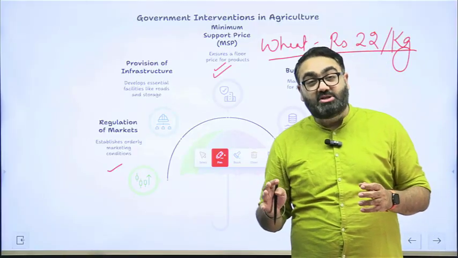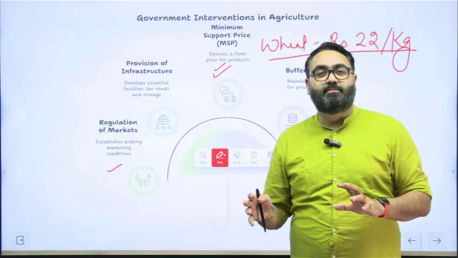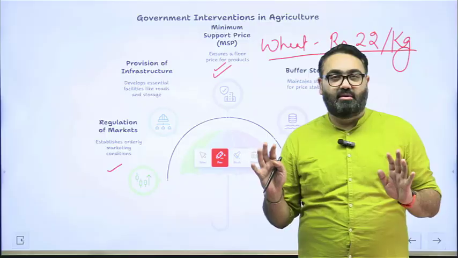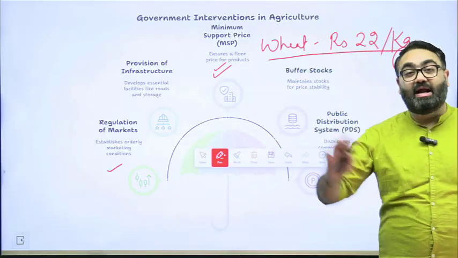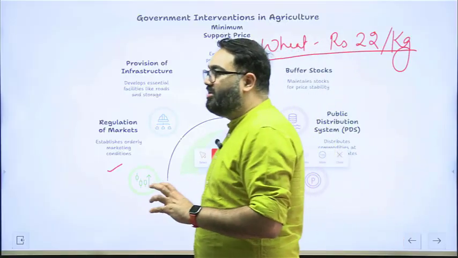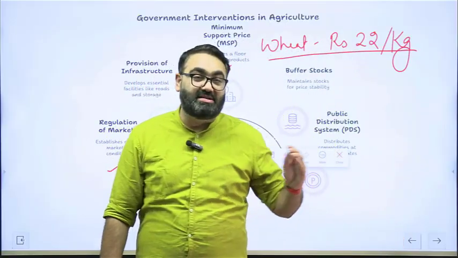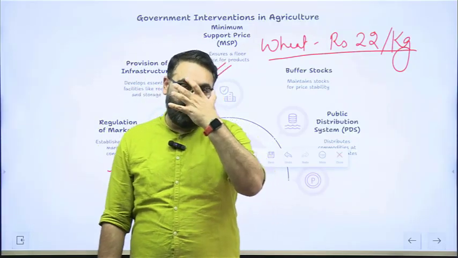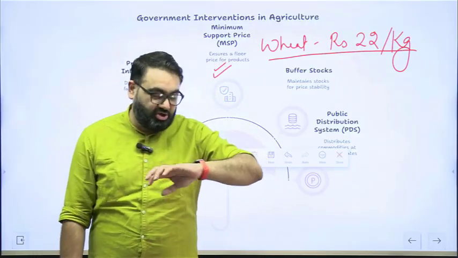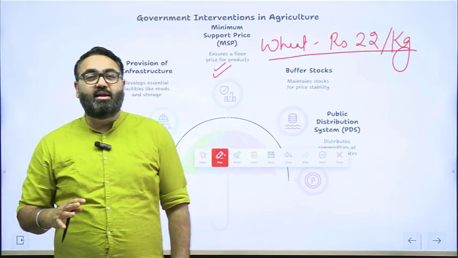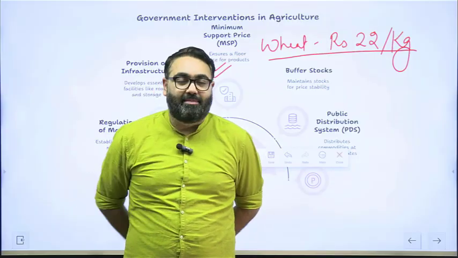If the farmer is growing wheat or rice on their field, they are assured that at least this much money they will get. Because if the market determines everything, the buyers may not be ready to buy, maybe the wheat sales have not picked up, maybe the demand for wheat has gone down, maybe the production of wheat has been so much that the prices have come down. So to avoid the loss to the farmers, the government announces MSP.